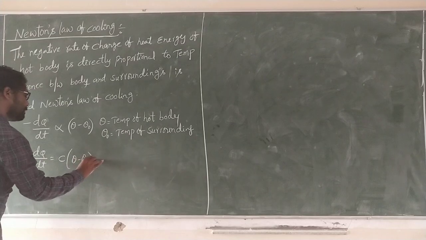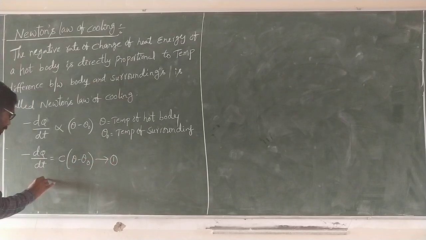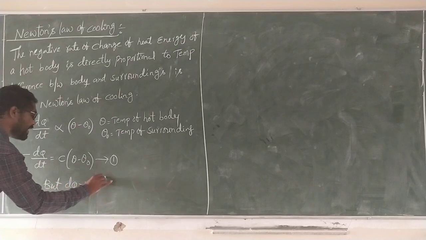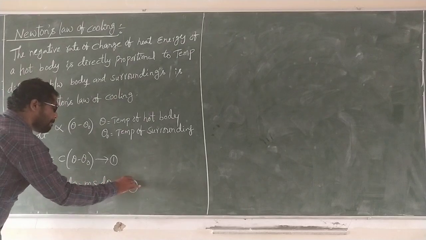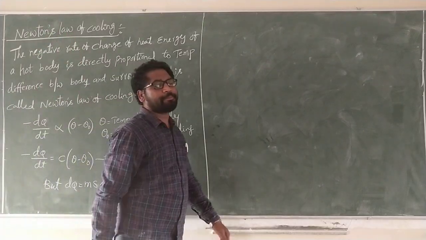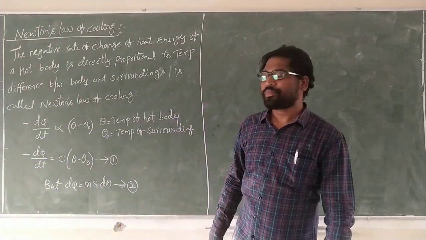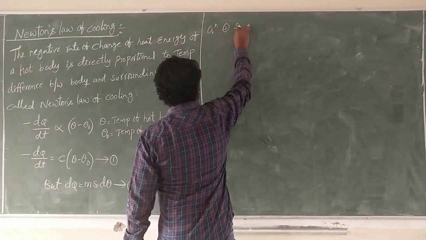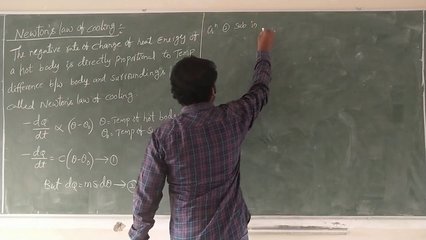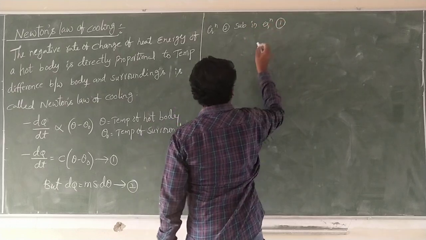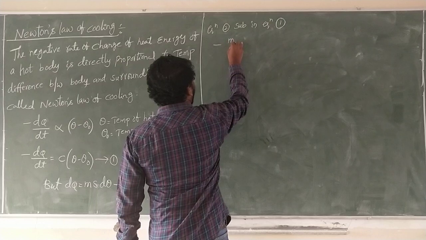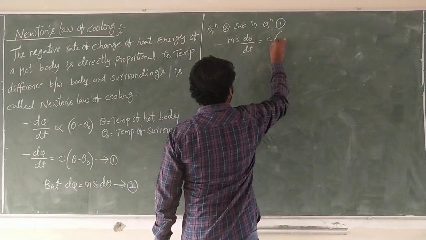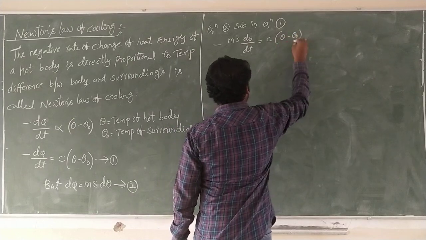Substituting in equation 1, minus ms d theta by dt is equal to c of theta minus theta naught.